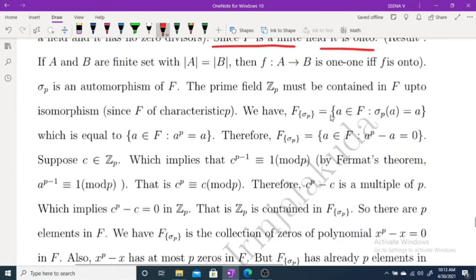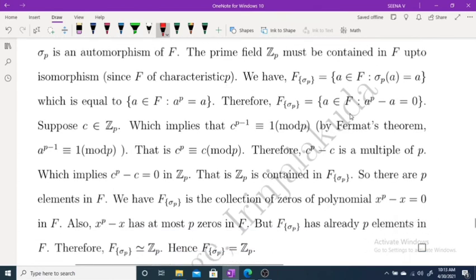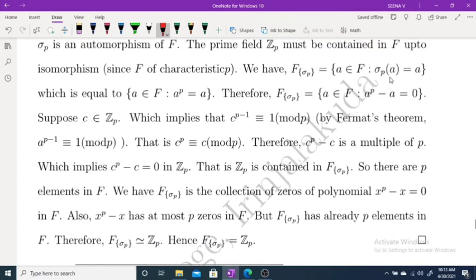Now what is F sigma p? F sigma p is the set of all a belongs to F such that sigma p of a equal to a, which is equal to the set of all a belongs to F such that a raised to p equal to a. Therefore, F sigma p equals the set of all a belongs to F such that a raised to p minus a equal to 0. Now we have to prove that F sigma p is isomorphic to Z p.